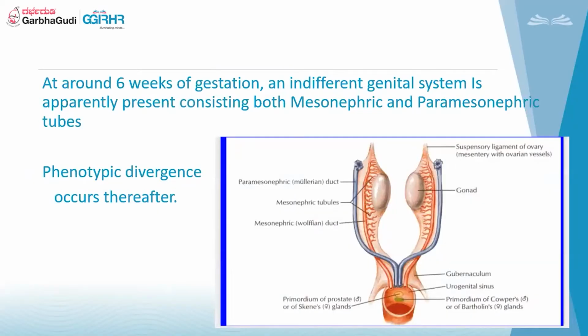Now, what happens at around 6th week, we get the red portion, we get our Wolffian duct. And at around 6th week, we get our paramesonephric ducts. Now, these paramesonephric ducts on both sides come together and join in the midline and open up into the urogenital sinus. Down there, this round portion is the urogenital sinus. When it enters into the urogenital sinus, it forms a bulb, that is the sinovaginal bulb. Now, what happens? The tubes that have come together, in future the center part of the tube gets dissolved and it becomes one full cavity. And the Wolffian duct starts degenerating in future.